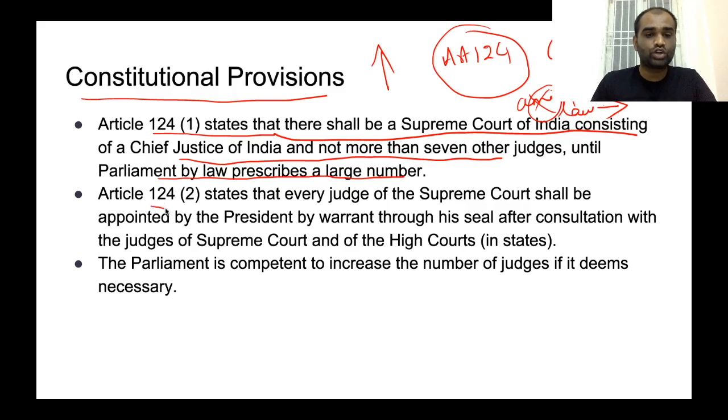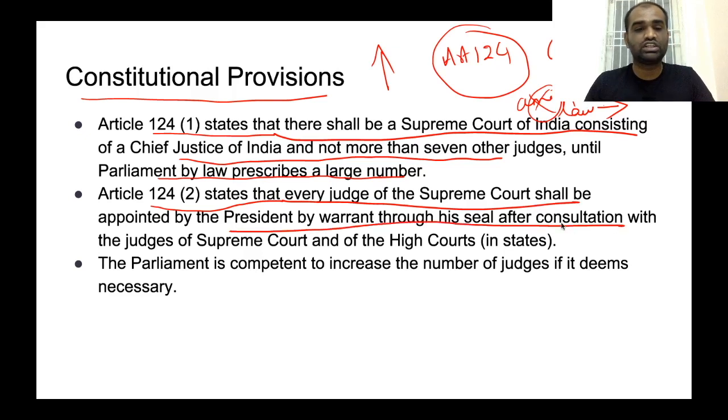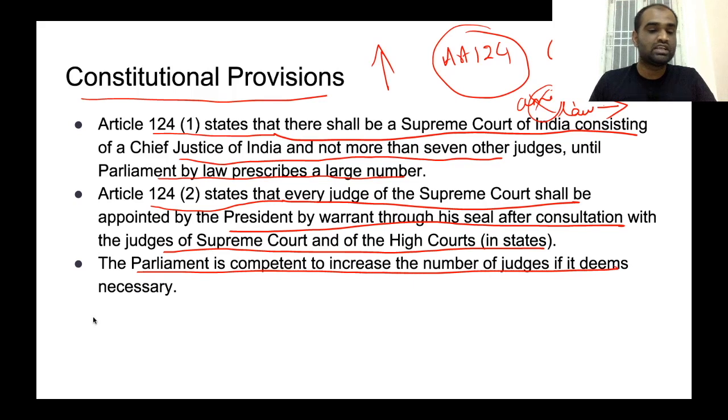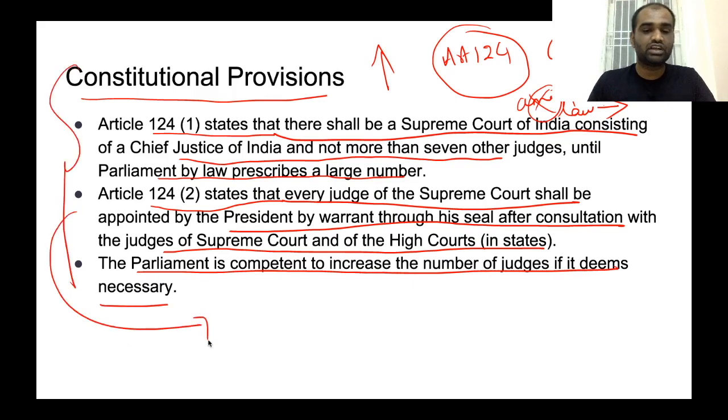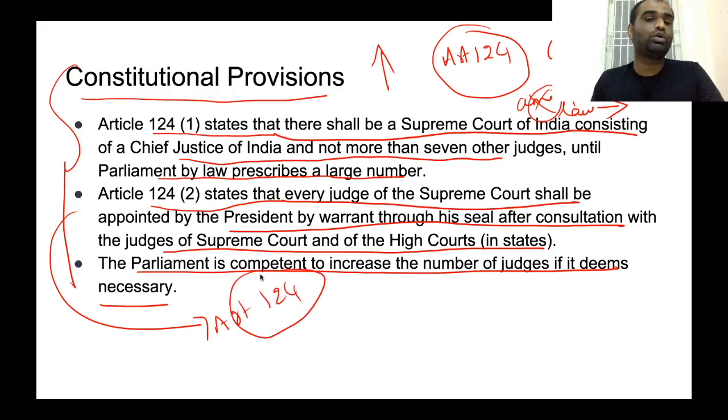Also, Article 124 Clause 2 states that every judge of the Supreme Court shall be appointed by the President by warrant under his seal after consultation with judges of the Supreme Court and High Courts in the states. Clear? And also, Parliament is empowered to increase the number of judges if it deems necessary. So these are the constitutional provisions mentioned in Article 124 with respect to the strength of judges in the Supreme Court of India. So that's it with regards to this topic.